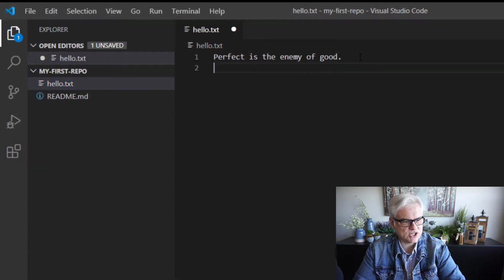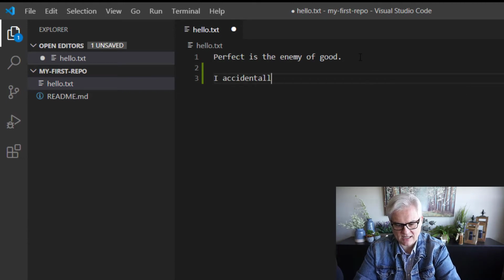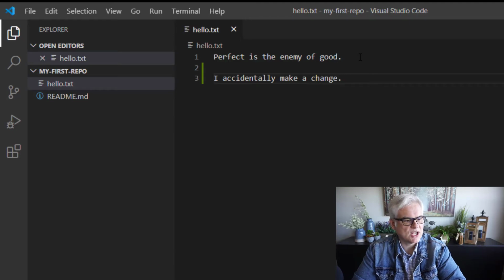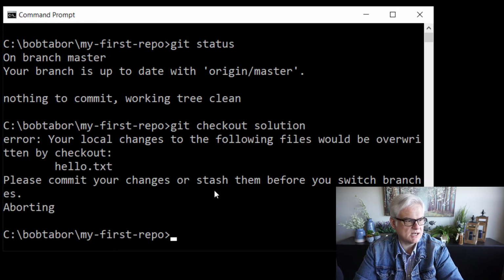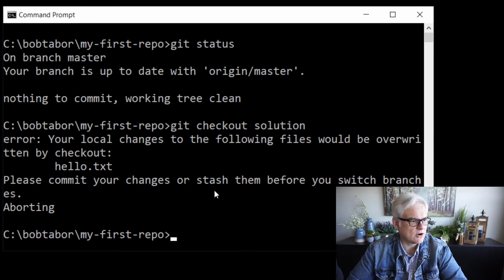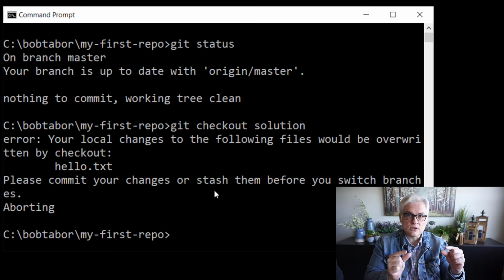Now I accidentally make a change, and I even save that change. And then I minimize Visual Studio Code and I go back over here, and now I want to switch to the solution branch. So I'm going to do git checkout solution, and notice that it gives me an error. Your local changes to the following files would be overwritten by a checkout. So changes you made to the hello.txt file would be overwritten if you were to check out. In other words, you're going to lose those changes.